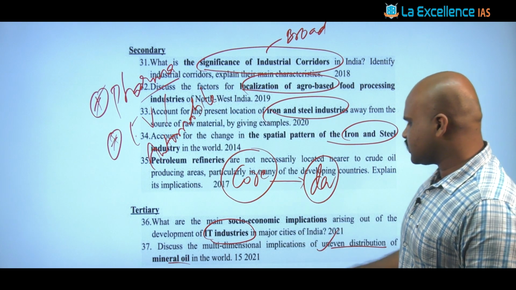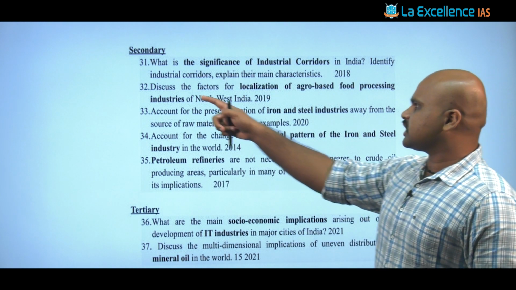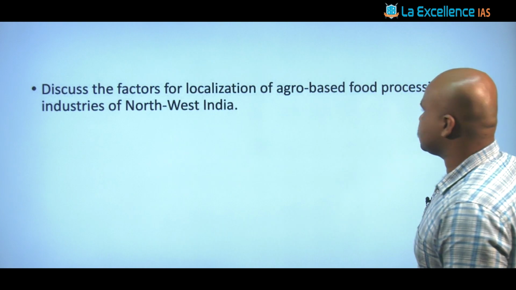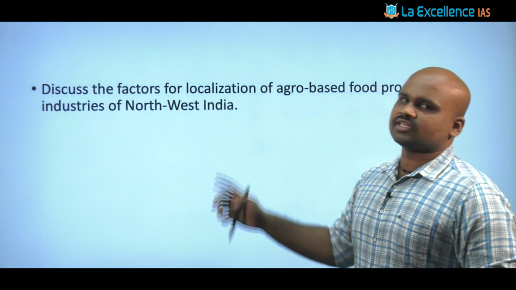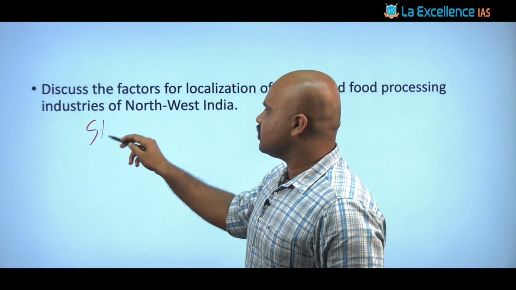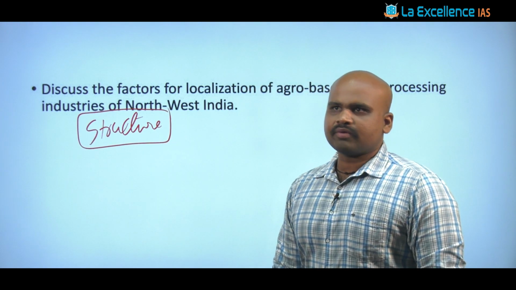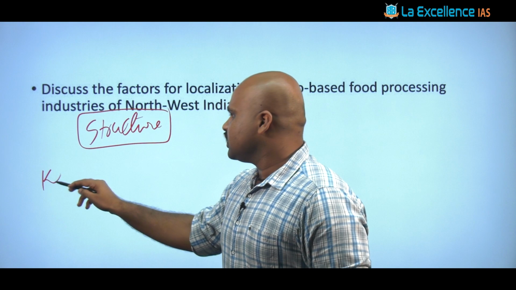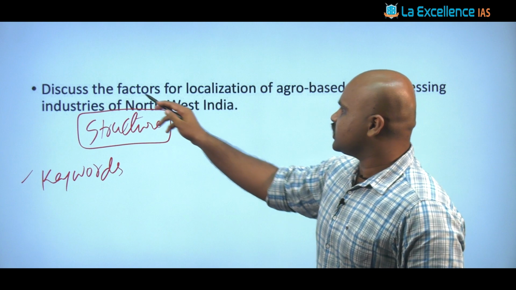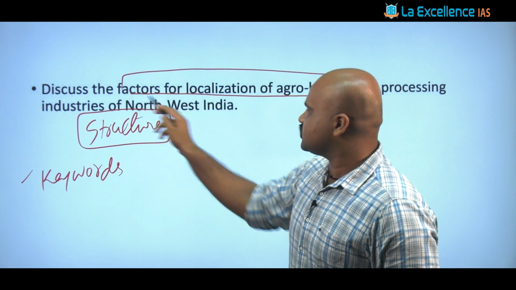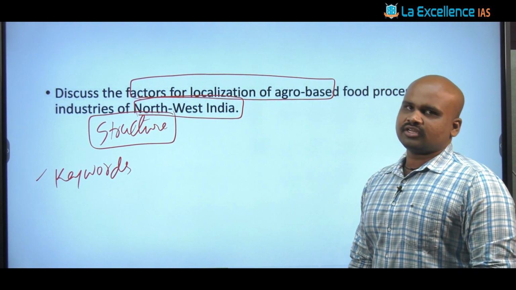Now let's see one practice question, or the question of discussion that we are going to take for today: discuss the factors for localization of agro-based food processing industries of northwestern India. Now the same pattern that we follow, the first element that we are going to discuss in this particular answer is the structure. And when we talk about the structure, the first element that we see is the keywords of this question. One is factors of localization of agro-based industries. Then apart from that, northwestern India.